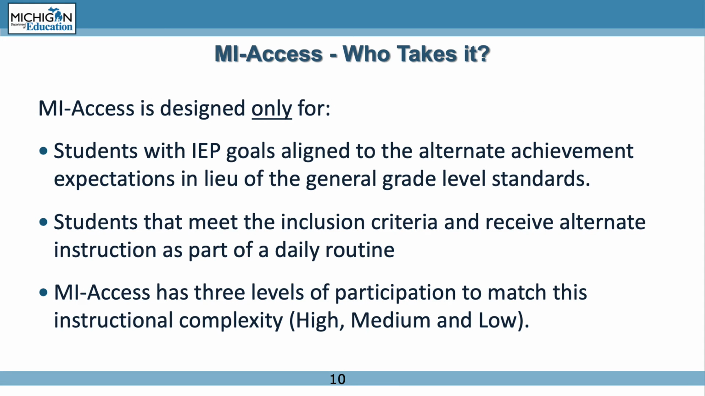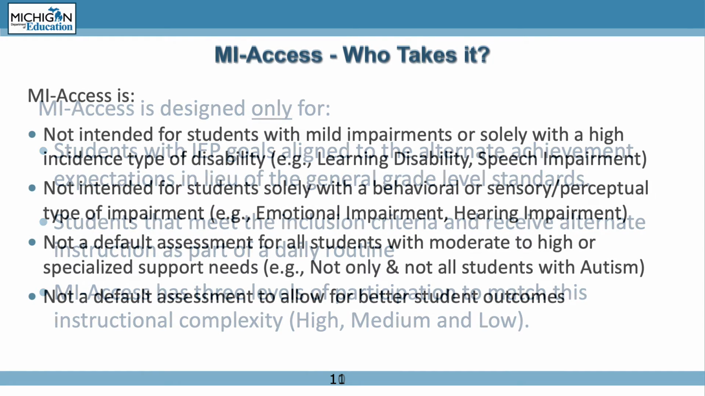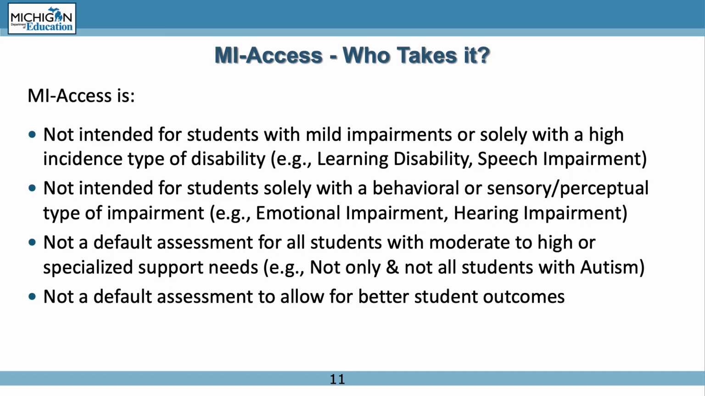My Access is designed only for students with IEP goals that are aligned to the alternate achievement expectations in lieu of the general grade level standards. Students that meet the inclusion criteria receive alternate instruction as part of a daily routine. My Access has 3 levels of participation to match this instruction: high, medium, and low. My Access is not intended for students with mild impairments or solely with high incidence types of disabilities, for example, learning disability or speech impairment.